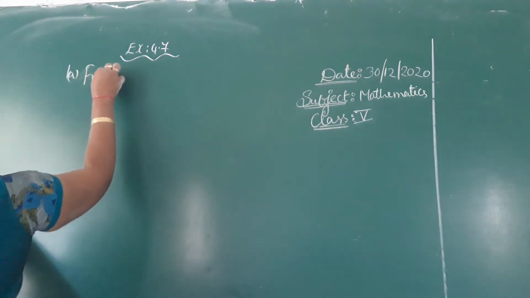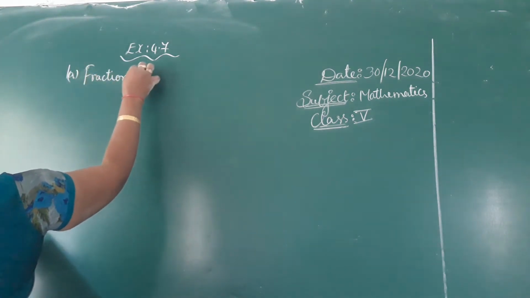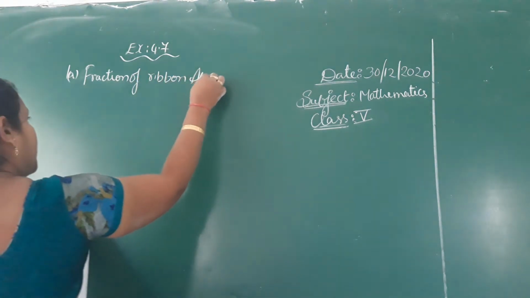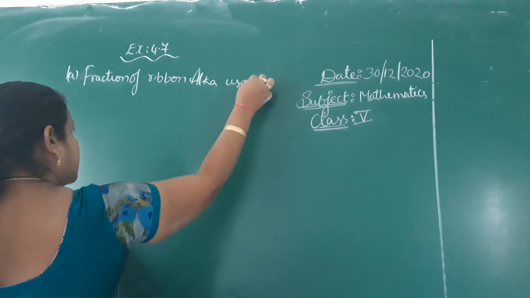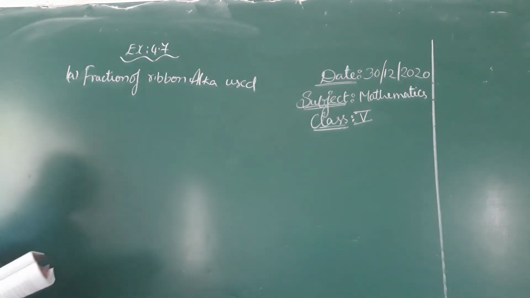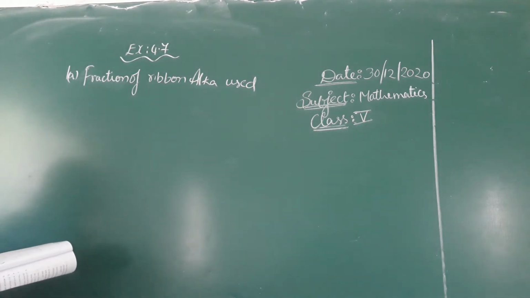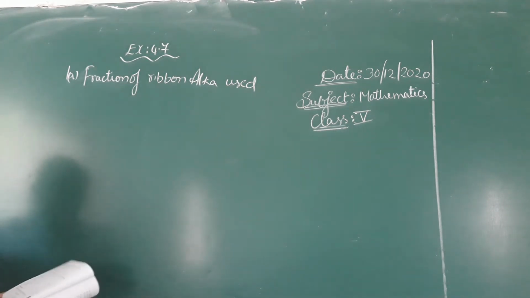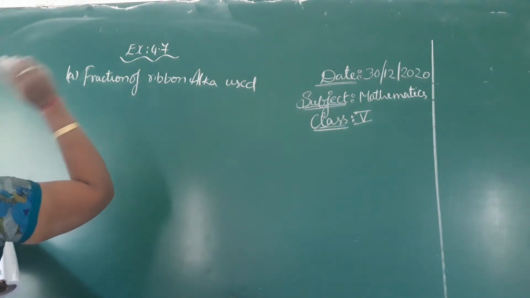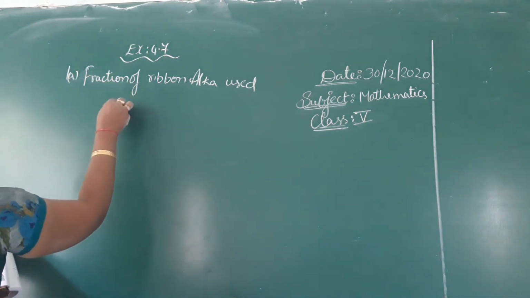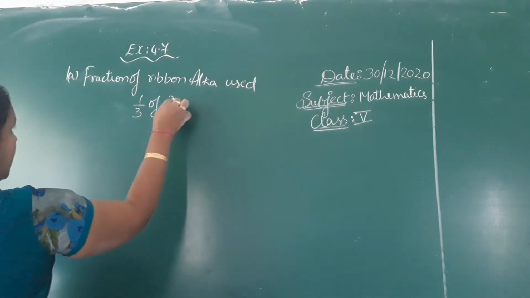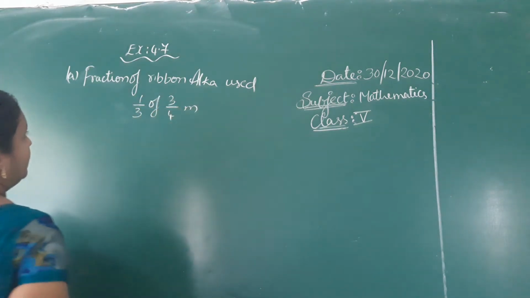Fraction of ribbon Alka used. Alka has some ribbon to dress up and she used 1/3 of it. How much did she use? 1/3 of 3/4 part meter.